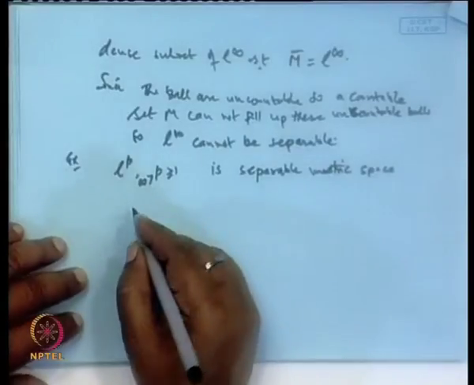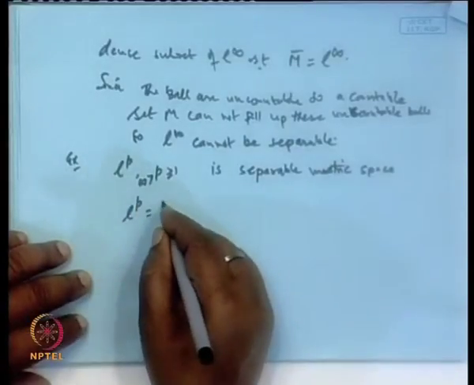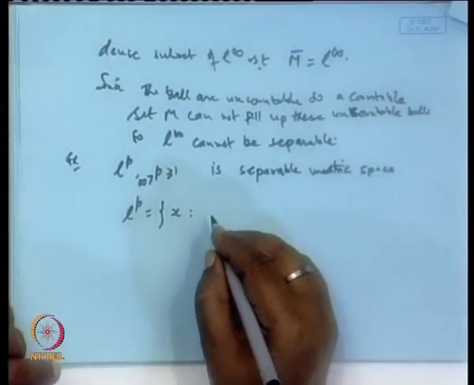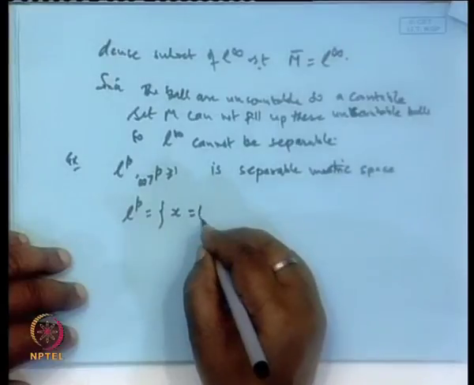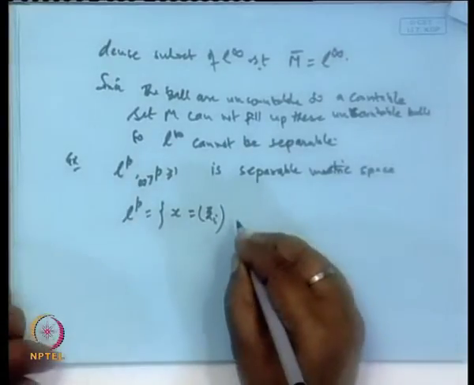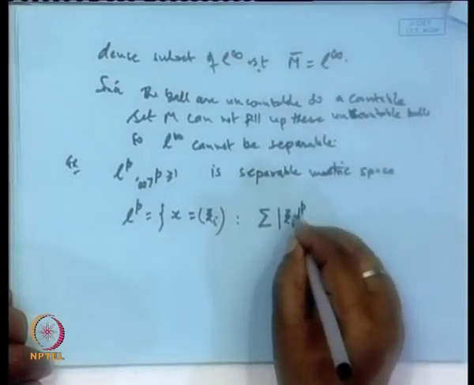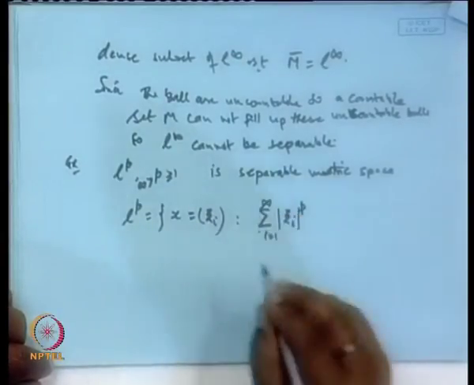What is L p? The L p is the set of those points x which are in the form of a sequence x_i, such that its pth power is absolutely summable.